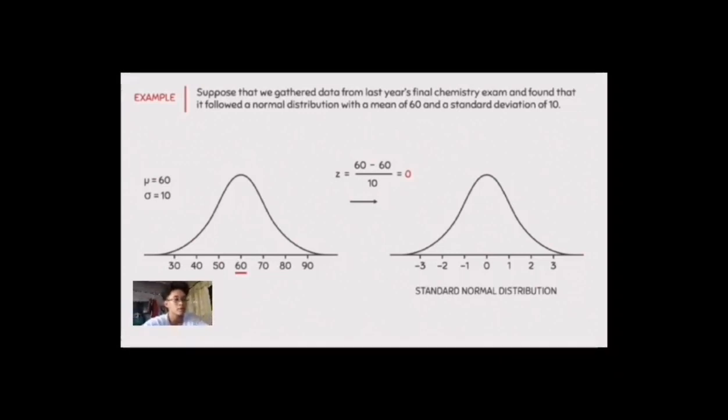We can then take each value of x and plug it into the equation. If I plug in 60, I will get the value of 0. If I plug in 50, I will get the value of -1. And if I plug in 40, I will get the value of -2. If we do this for each value, you can see that we end up with the same values as the standard normal distribution. Thank you.